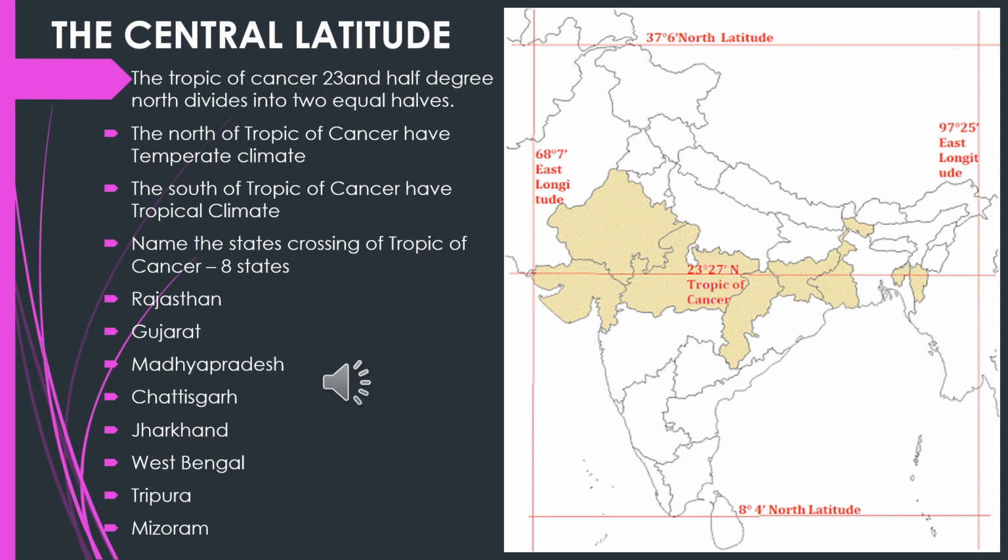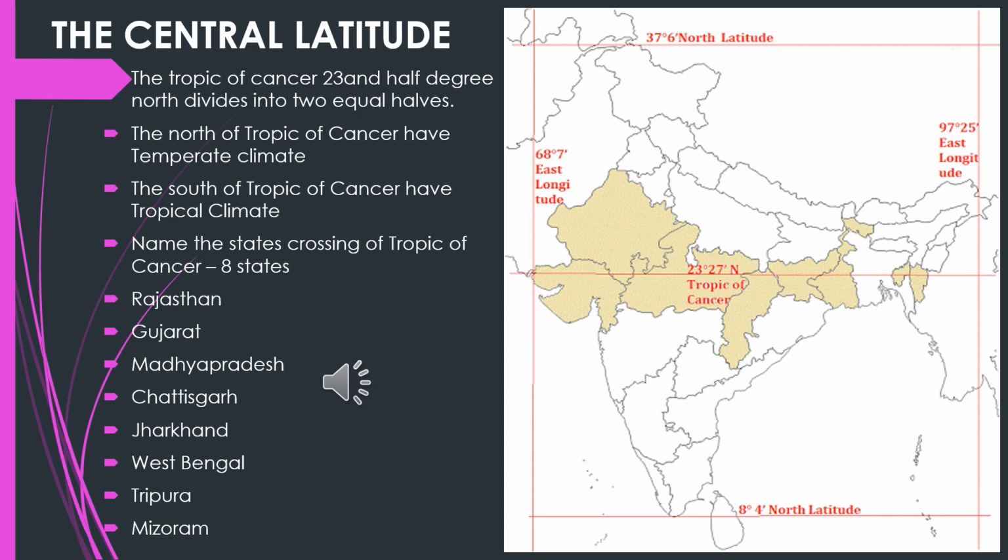Based on the movement of the latitude shifting towards north in the form of the intertropical convergence zone, the arrival and the descending of monsoon occurs in India. And when we see the Tropic of Cancer, it has been crossed by 8 states. They are Rajasthan, Gujarat, Madhya Pradesh, Chhattisgarh, Jharkhand, West Bengal, Tripura and Assam.